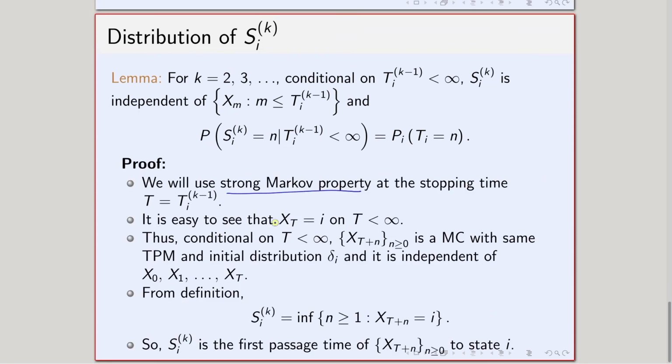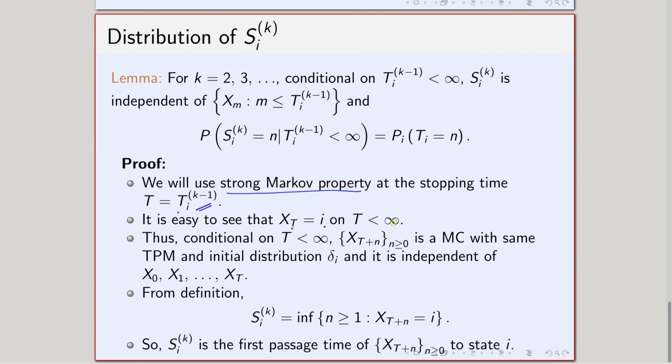Of course in this case X_T is i, because this is the passage time, and at this time the state is i, provided that T is less than infinity. If T is infinite, then X_T does not make any sense. Provided T is less than infinity, this quantity makes sense, and at the time capital T, which is the same as this, the state is i.